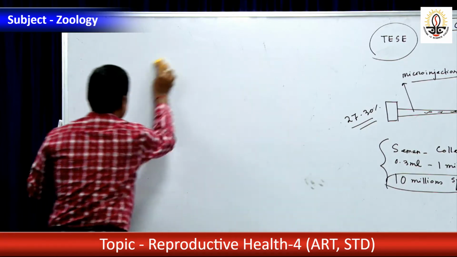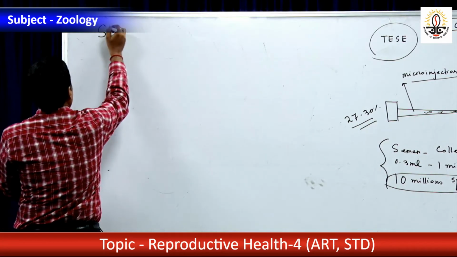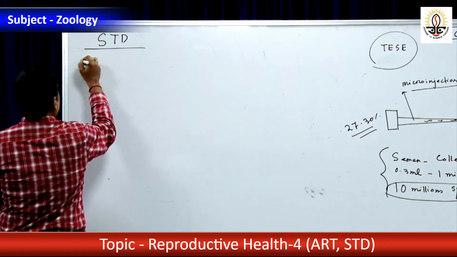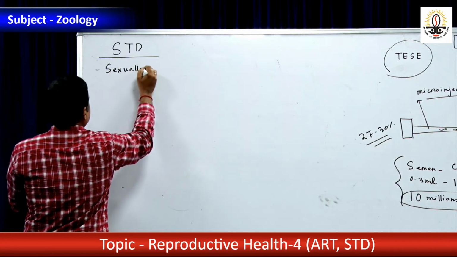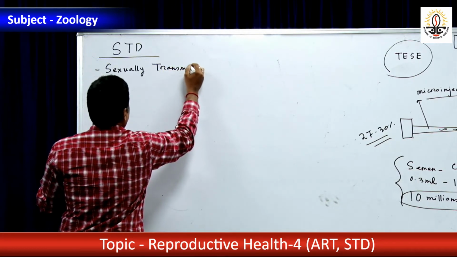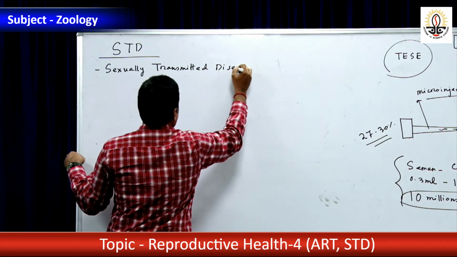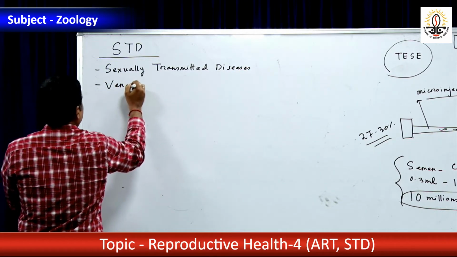These are otherwise known as venereal disease. Okay, this is called venereal disease.